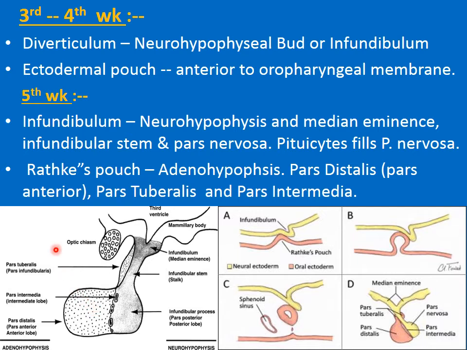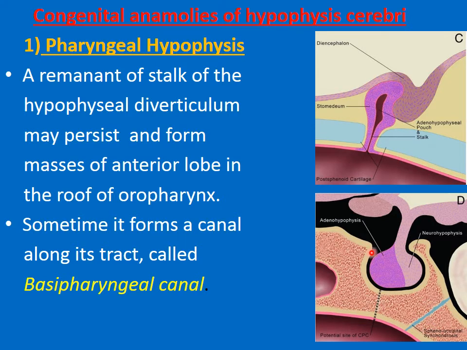That concludes the formation of the hypophysis cerebri or the pituitary gland. Now we will discuss its anomalies. Dear students, the anomalies of the hypophysis cerebri are rare, and one of them is the pharyngeal hypophysis.